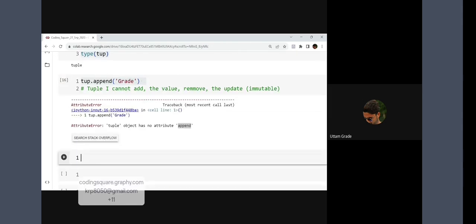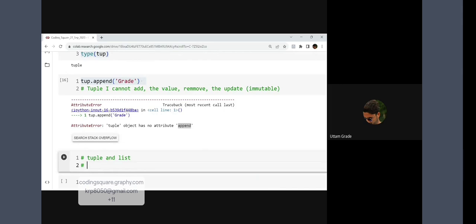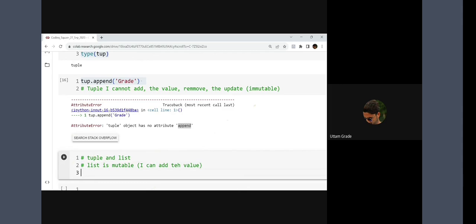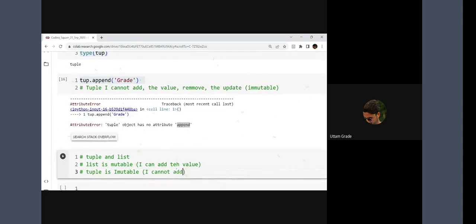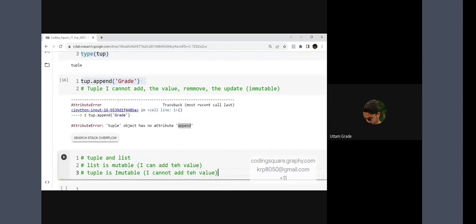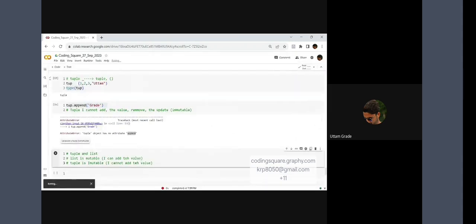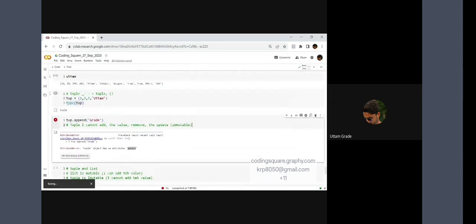Again, now there is a difference between tuple and list. The interview may ask, most of the time, tell me the difference between list and tuple. It's a simple one. List is mutable, which means I can add the value and delete the value. But tuple is immutable, which means I cannot add or delete the value. This is the big difference between them. Did you get my point, guys? What I'm trying to say over here?